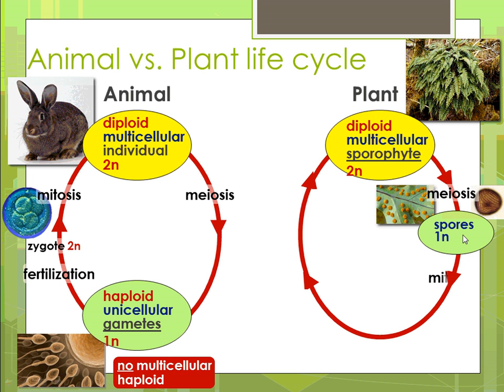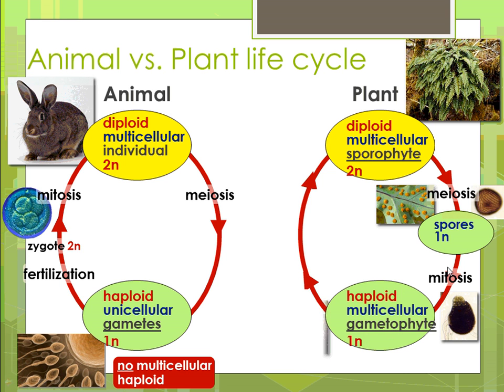Now, these spores can actually undergo mitosis. Now, meiosis cuts the number in half. It's not going to make cells that are identical. Remember, mitosis is a cell division process in which the daughter cells are identical to the parent cells. So mitosis is going to produce a multicellular organism that's full of cells that only has one set of chromosomes, and so that's called a gametophyte. So a gametophyte is multicellular, all right, unlike our gametes, which are unicellular.